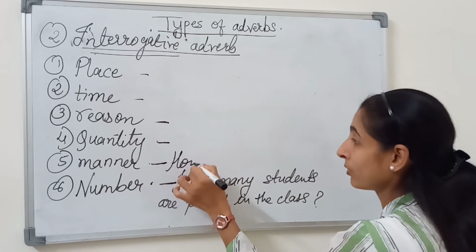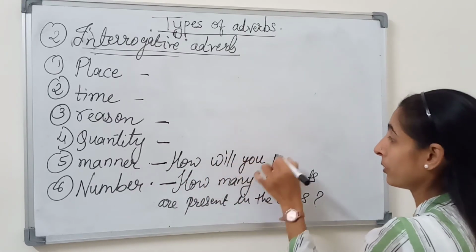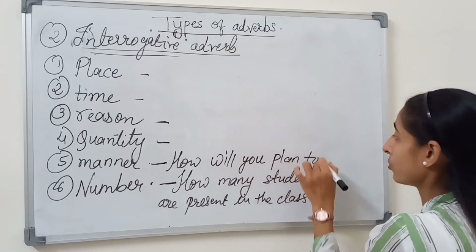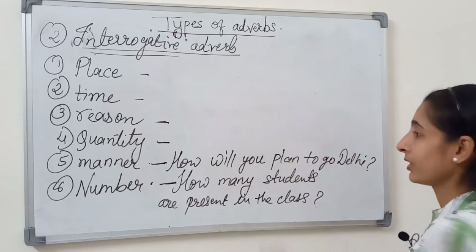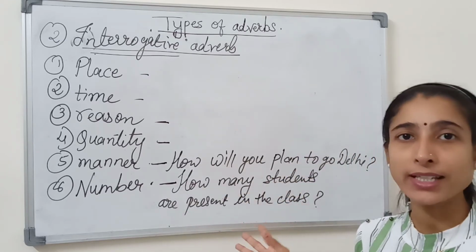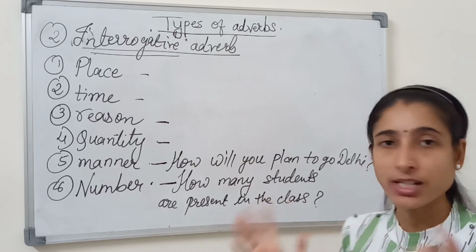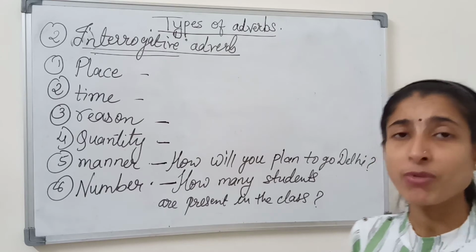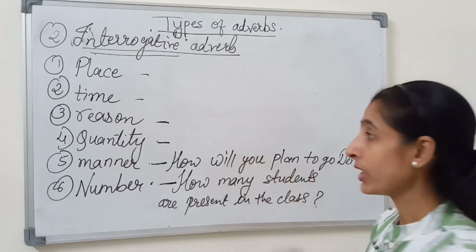How will you plan to go to Delhi? The person is asking how, in which manner, you will plan to go to Delhi.